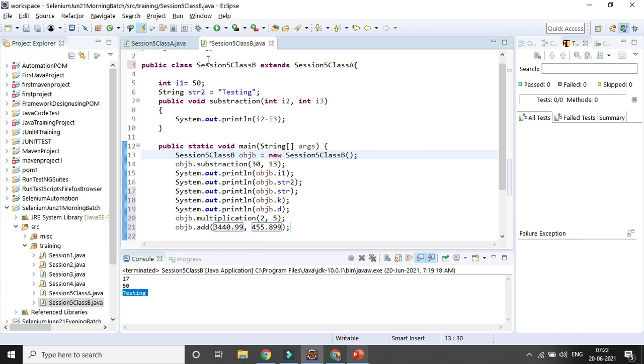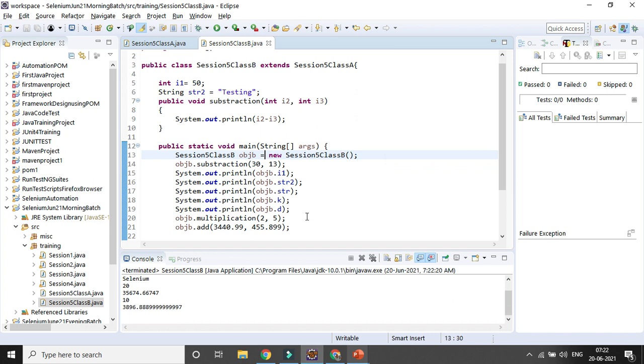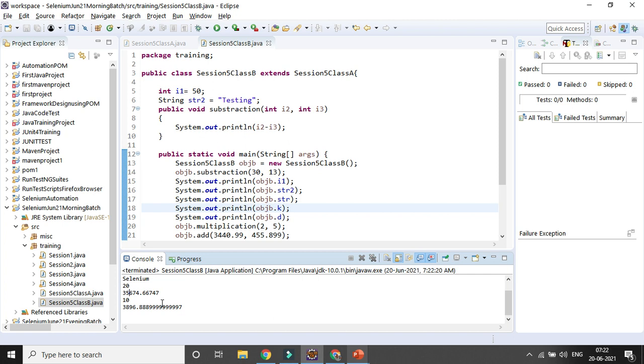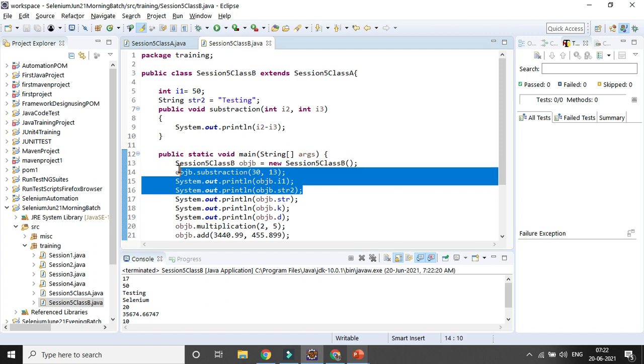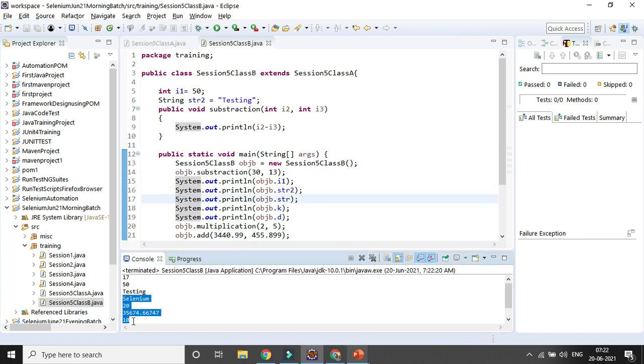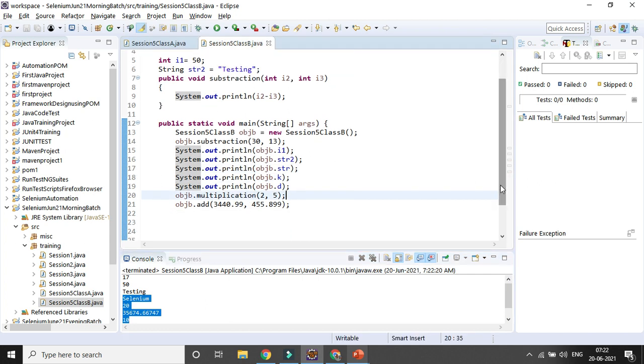Okay, now if you run your code, you can see you are definitely accessing all the variables or methods from your child class. Apart from that, as you are extending your parent class to your child class, all the other things are also there. So that is the beauty of inheritance, right? You can see here everything is coming. From that class, these are 3 important methods or variables declared in my child class, but the other things are coming from the parent class, right? So that's why it will work.